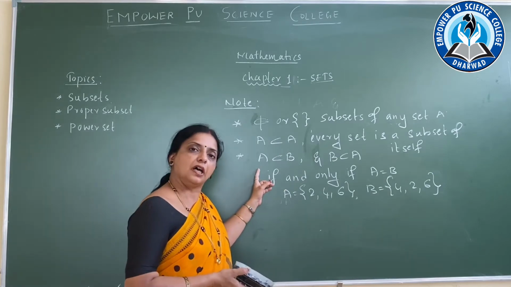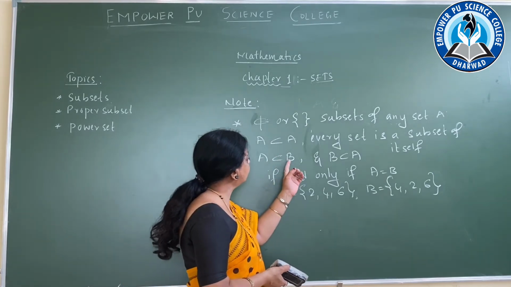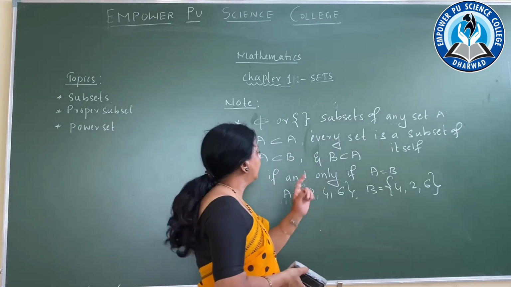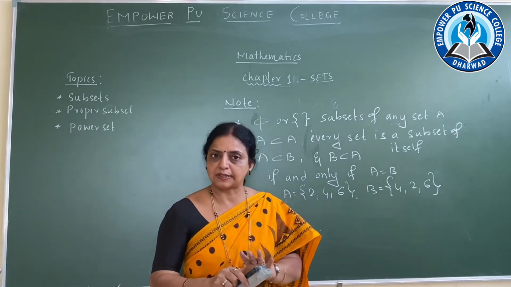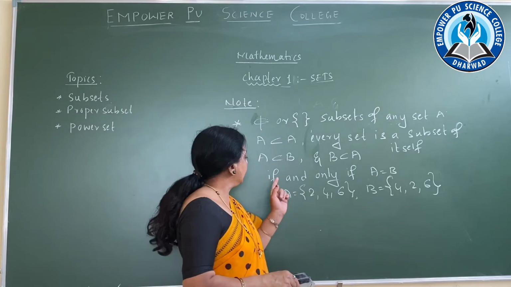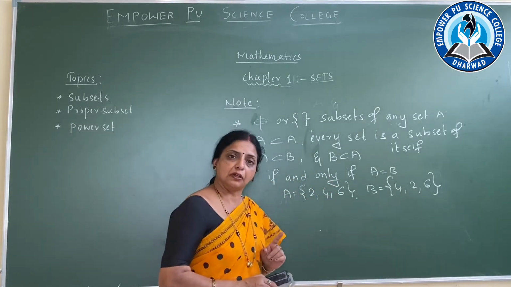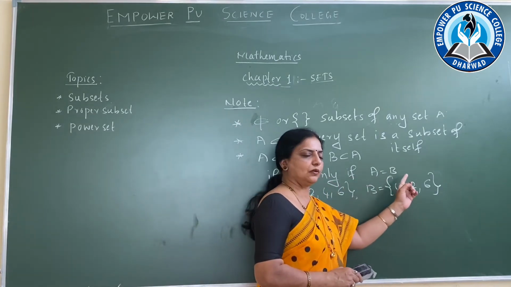Then third one, A is the subset of B, B is the subset of A. Both the sets are subsets of each other if and only if A is equal to B.